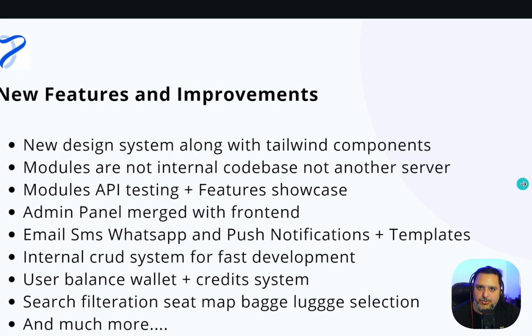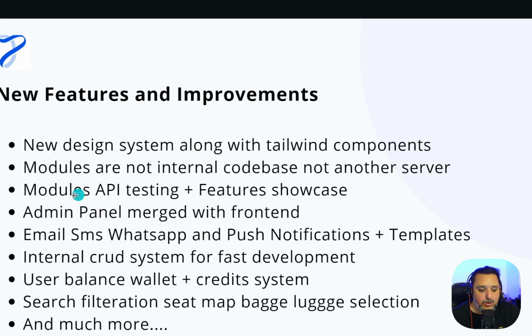I have combined a list of current developments, and further, we will definitely be working on developments and improvements based on whatever you suggest in the WhatsApp group, or email, or whatever medium you like. So in this video we will see what improvements we have in our system. For example, we have introduced a new design system along with Tailwind components. Then we have modules. Before, the modules were on another server. Right now we are giving the entire code base directly in the current system. You don't need to call any further server.